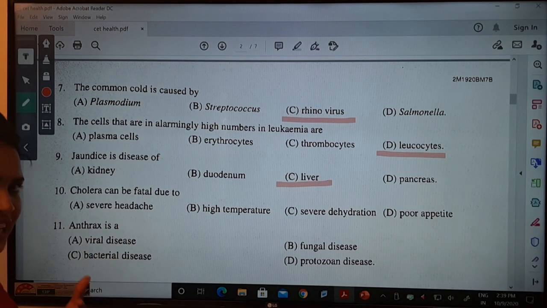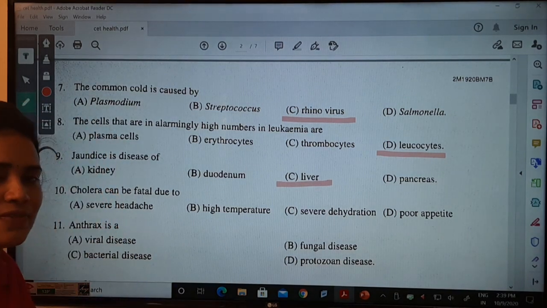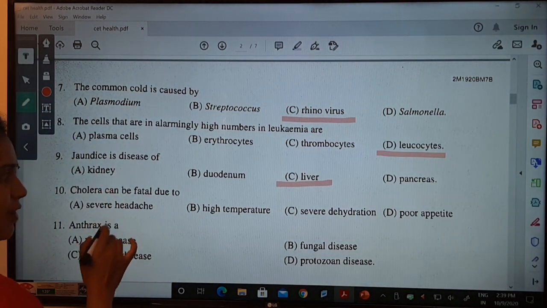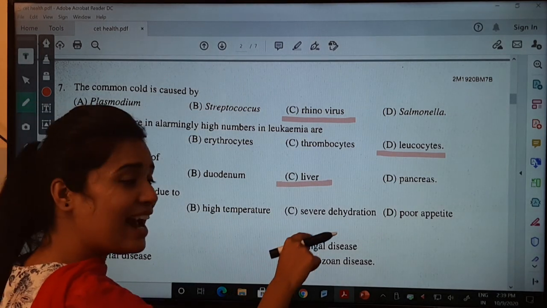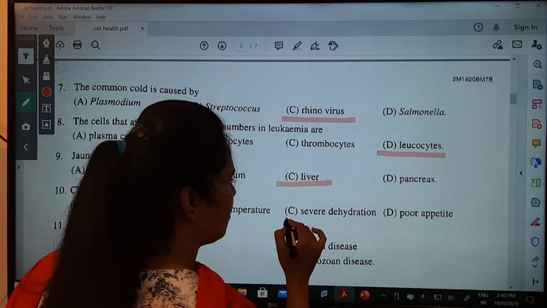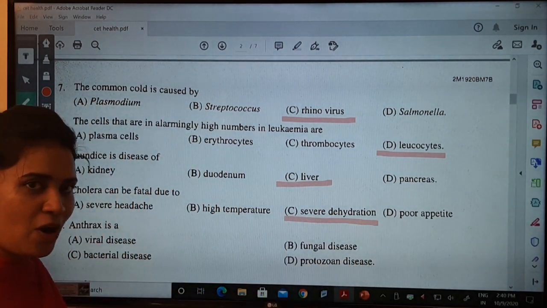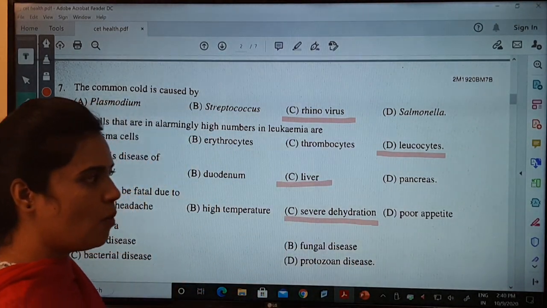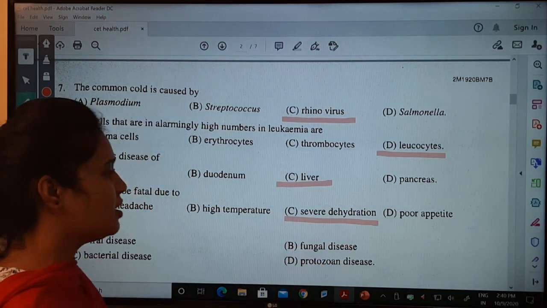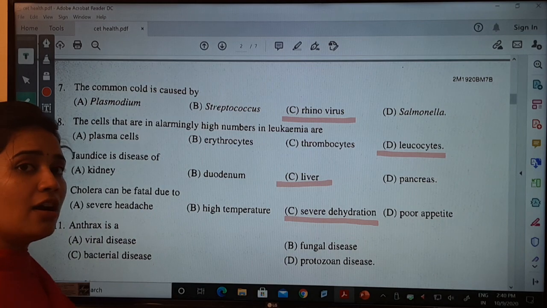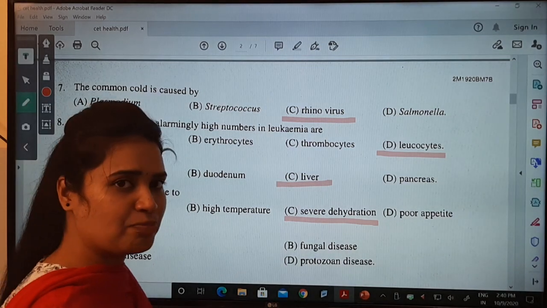Cholera can be fatal due to what? Severe headache? No. High temperature? No. Severe dehydration, yes. I already told you. Poor appetite? No. Severe dehydration can make the person fatal, can cause death.